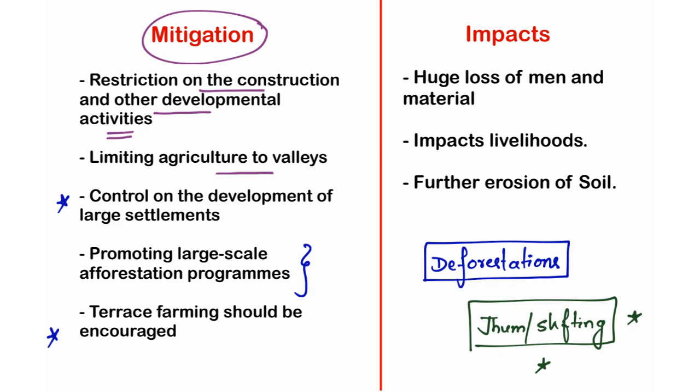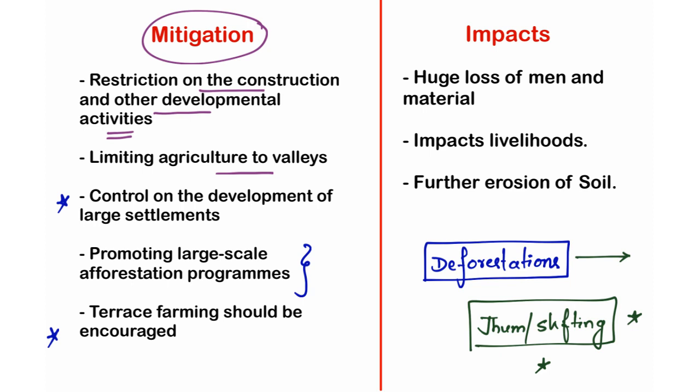After clearing all the trees, they plant seeds or different crops there. So because of this particular practice of cultivation, what's actually happening? It causes a huge loss to the vegetation and tree wealth. So if the land lacks tree wealth, what happens? The deforestation directly affects the number of landslides or landslips. If there are fewer trees in a particular area, that area will be more prone to these landslides or landslips that we have discussed already.